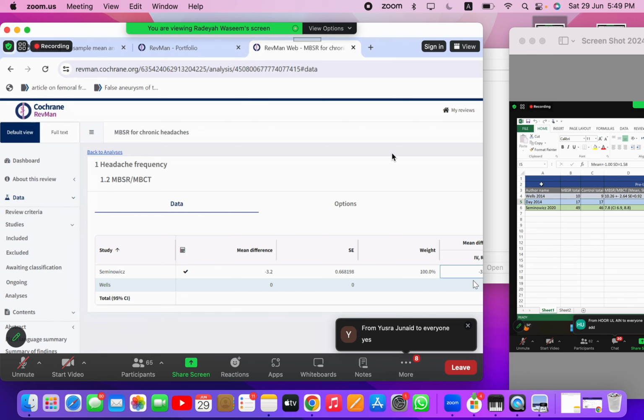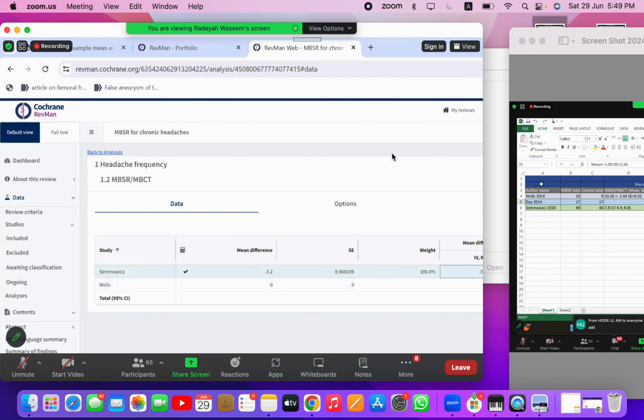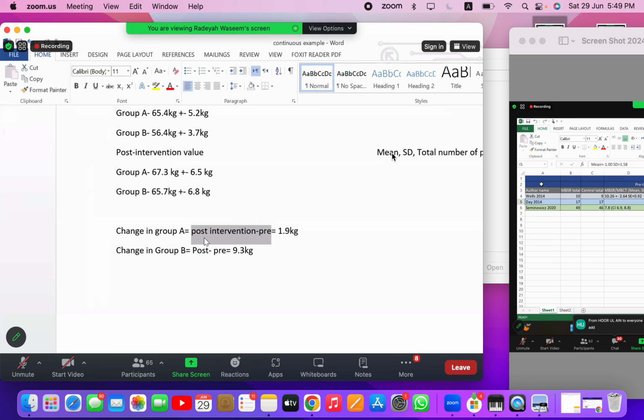The thing was that we can calculate the mean, but we cannot calculate the confidence interval or the standard deviation by simply subtracting the values. That is why we are using RevMan to do that for us. RevMan gave us the mean difference along with the 95% confidence interval for this mean difference. The mean difference is basically your change in headache frequency for the Seminovics study. I just gave you that example so that you can understand the concept behind it, okay?